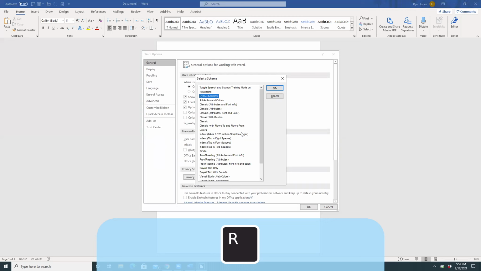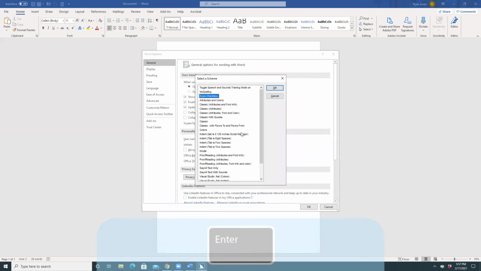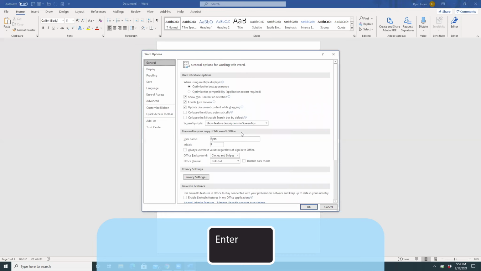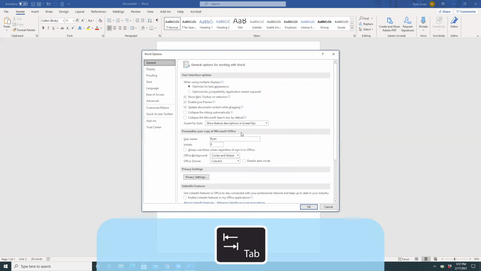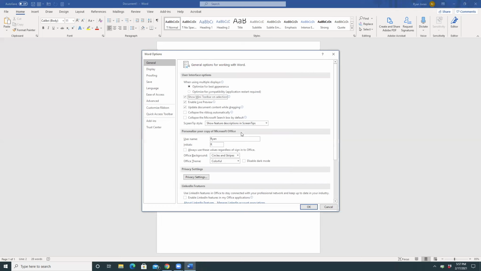Ryan-checkbox, 3 of 26. There it is. So I'll press enter. Switch to scheme Ryan-checkbox. General, 1 of 11. And I'll press tab until I get to the checkboxes. User interface options. Show mini toolbar on selection checkbox. Enable live preview checkbox. Update document content while dragging checkbox.